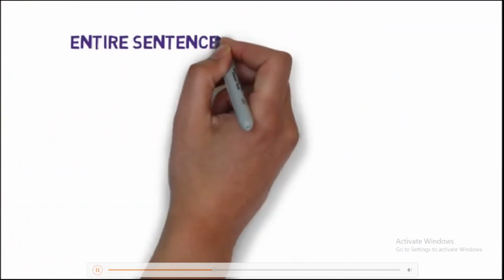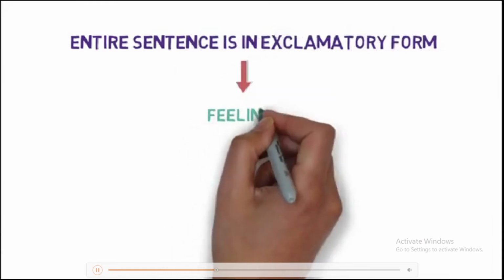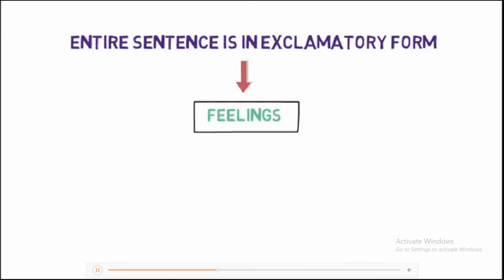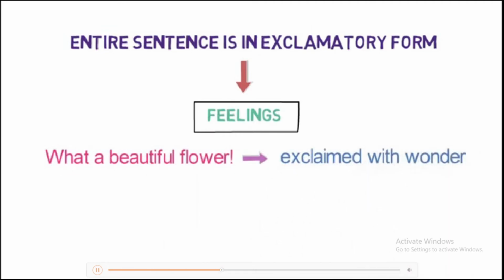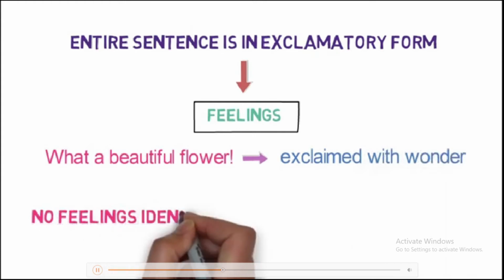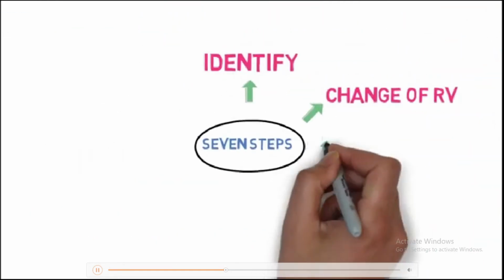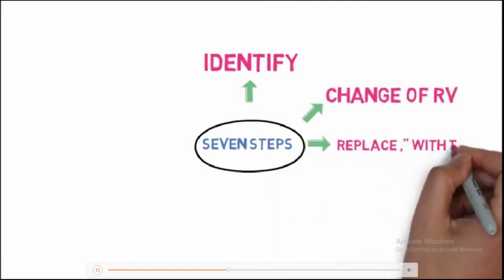In case where the whole sentence is in exclamatory form, we have to understand the feeling in the sentence and based on that, we need to change the reporting verb as we just studied. For example, what a beautiful flower. Here we might use exclaimed with wonder. If we are not able to identify the feeling, we can simply use exclaimed. Let's look into the next step. Step number 3. Replacement of a comma and inverted comma with conjunction that.